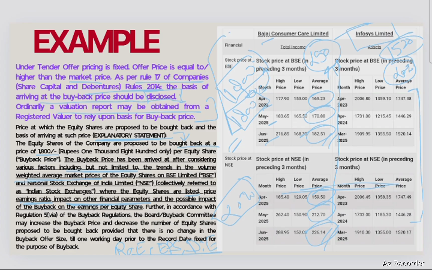The possible impact of the buyback on the earning per share is also considered. So these are many factors which are taken care of by the company while deciding the price, though as a thumb rule, buyback is generally done at a premium price only. Further, in accordance with Regulation 5(via) of the buyback regulations, the board or buyback committee may increase the buyback price or decrease the number of equity shares proposed to be bought back, provided that there is no change in the buyback offer size, till 1 working day prior to the record date fixed for the purpose of buyback. Means after the record date nothing can be changed, but before that the company may do so.